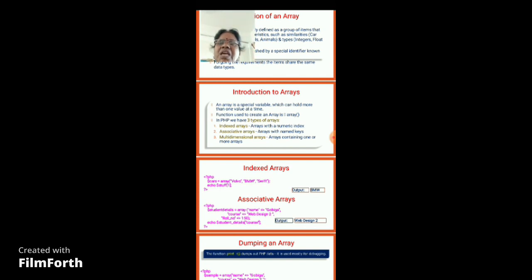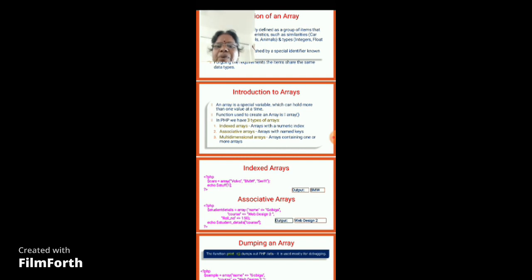Okay, second is called an associative array, arrays with named keys. What are named keys? Instead of index values starting with 0, 1, 2, 3, I can mention names also as a key value. So that is called an associative array, and it will have pairs, key name and value, key name and value, key name and value. Likewise it will be holding.